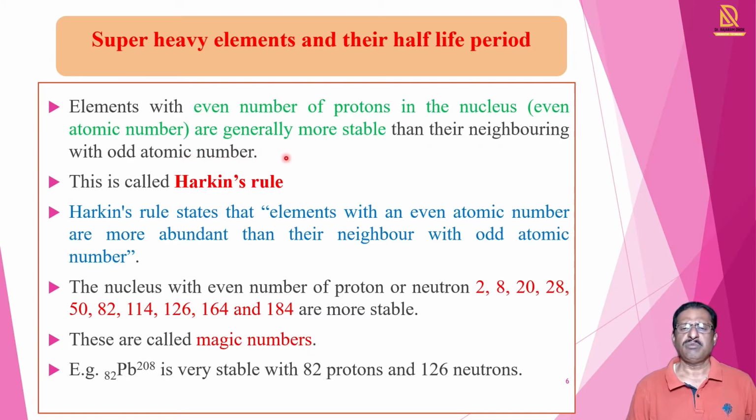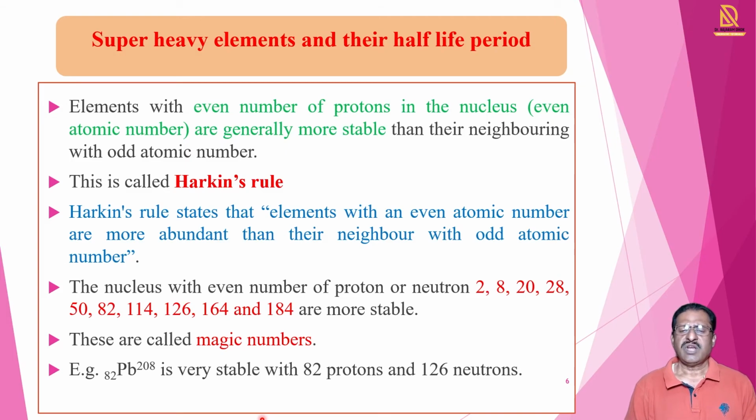So simply remember that elements with an even atomic number, or protons in the nucleus, are more stable than the elements which are odd. This observation was noted by the scientist Harkins, so this is called the Harkins rule. The Harkins rule states that elements with an even atomic number are more abundant than their neighbors with an odd atomic number.